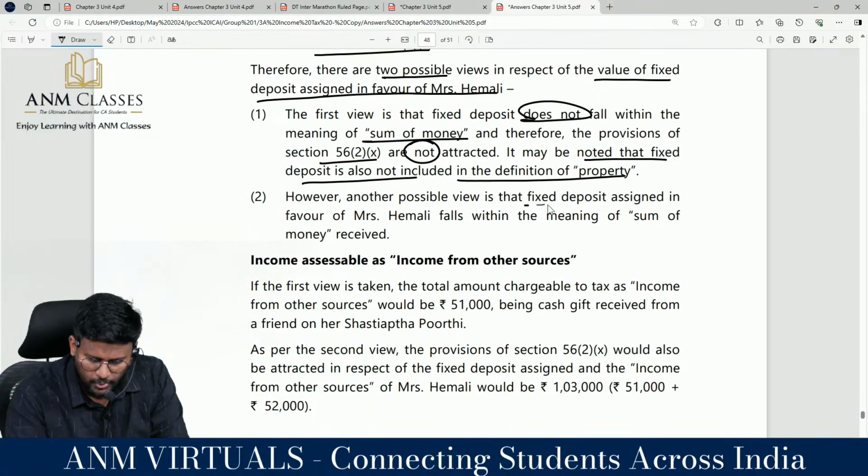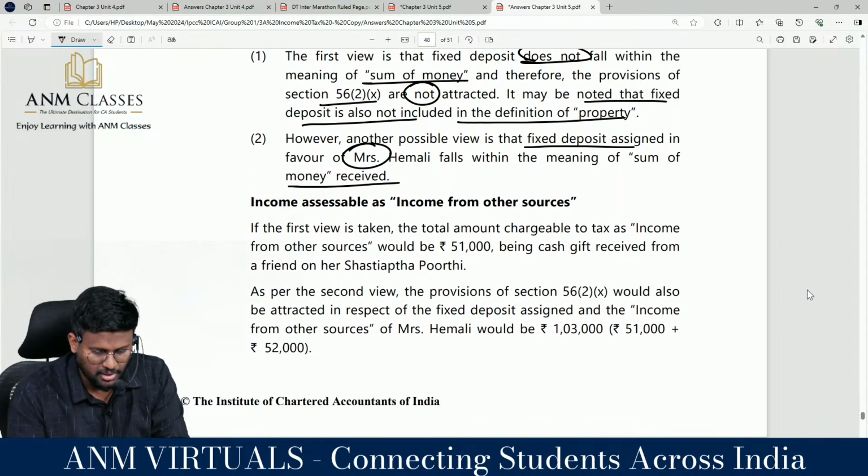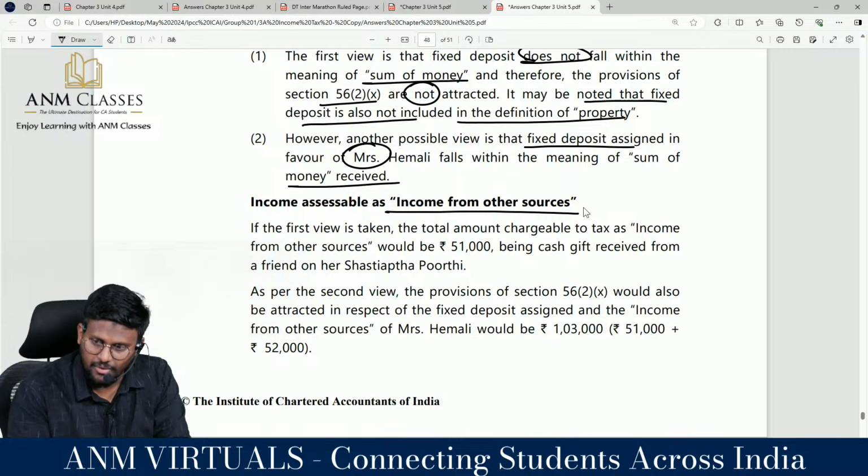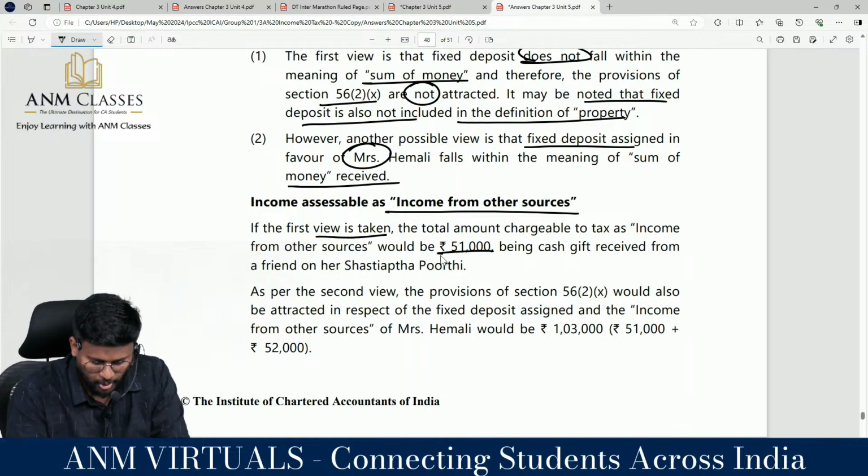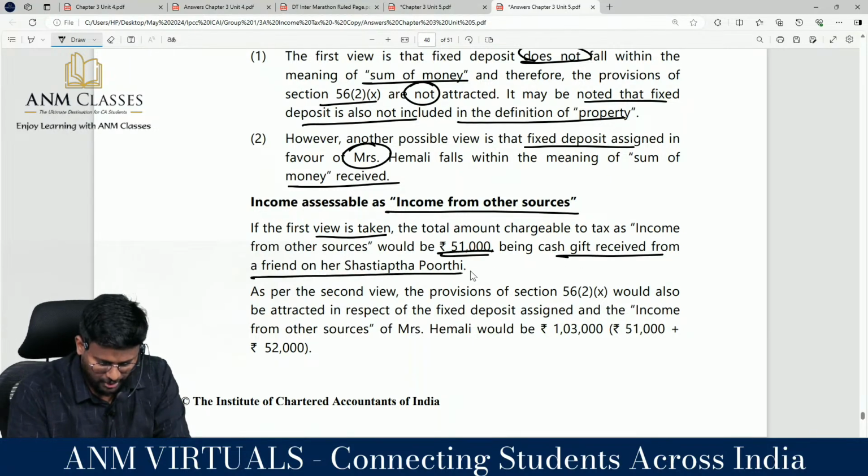However, another possible view is that fixed deposit assigned in favor of Mrs. Emali falls within the meaning of sum of money received. Correct? Income accessible as income from any sources. If the first view is taken, that means fixed deposit வந்து cash கிடையாது அப்படிங்கிற view எடுத்தேன்னா total income chargeable to tax as income from other sources would be how much? Being cash gift received from friend on her Shishipurti.